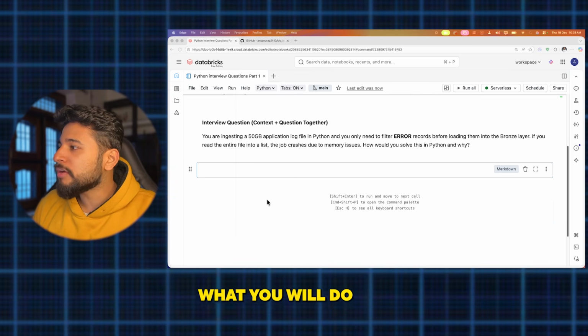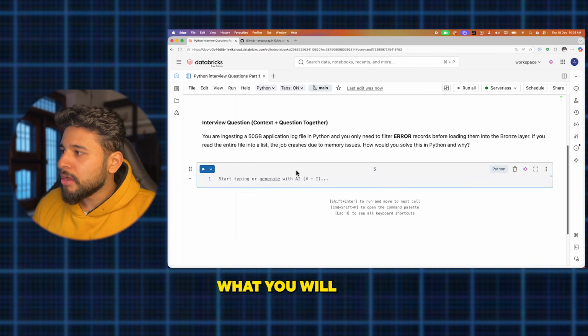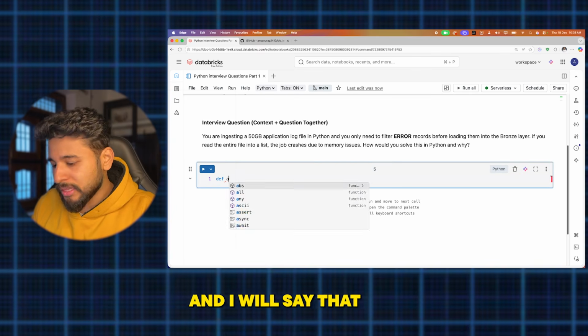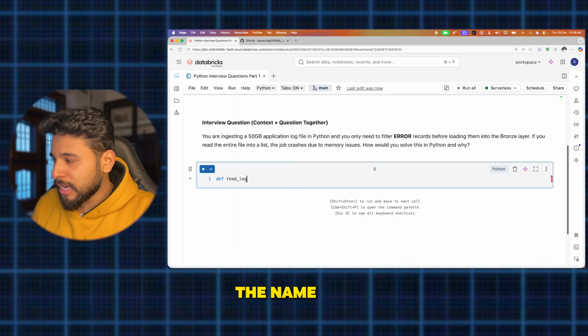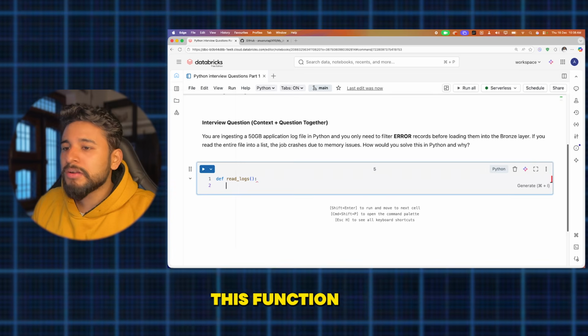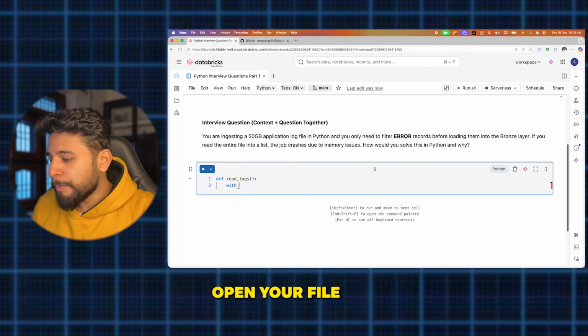Suppose your application, I'll write the code here. I'll define a function and call it read_logs. This function will open your file first.